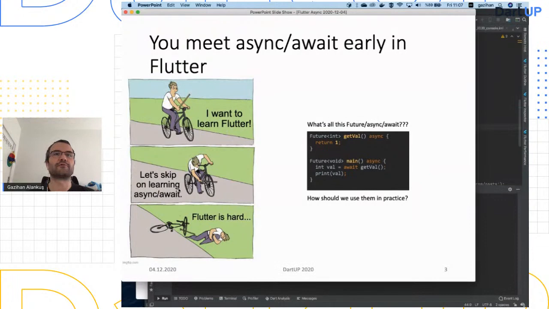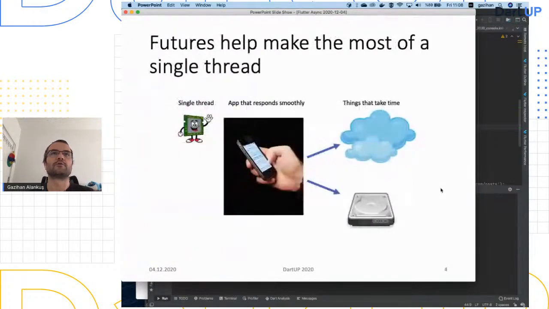People say, I want to learn Flutter. And they say, oh, Async/Await, they just figure it out enough to get their day to pass by. And then they have all kinds of issues with it because they didn't learn it fully, right? They say, oh, Flutter is hard, it's weird, etc. So what's all this Future Async/Await stuff? How should we use them in practice? That's the idea. So why do we even have them?